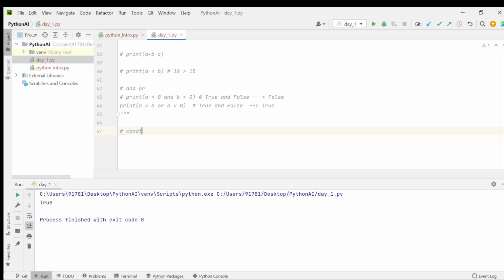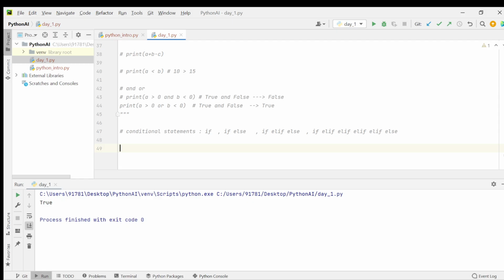What I mean by conditional statements is if, only if is good, or if and else, or if, elif, else. We can write any number of elifs. There is no limit in Python for this.